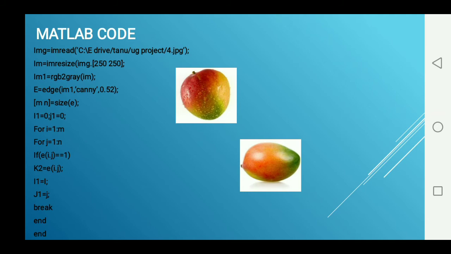Here variables i and j vary up to the size of the image. In MATLAB, binary images are represented using two values: 0 for a black pixel and 1 for a white pixel. When the loop finds a white pixel, it enters the if loop, and the position of the white pixel is stored in variables I1 and J1.